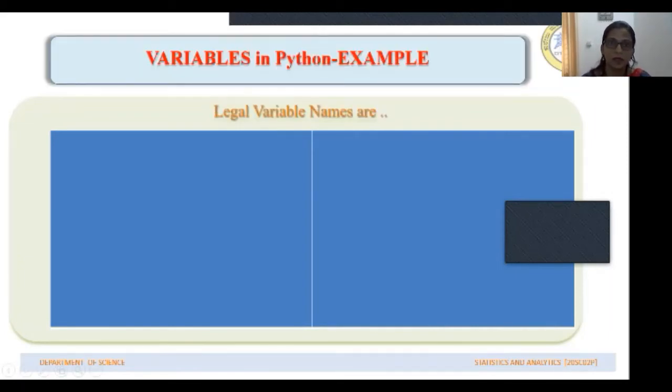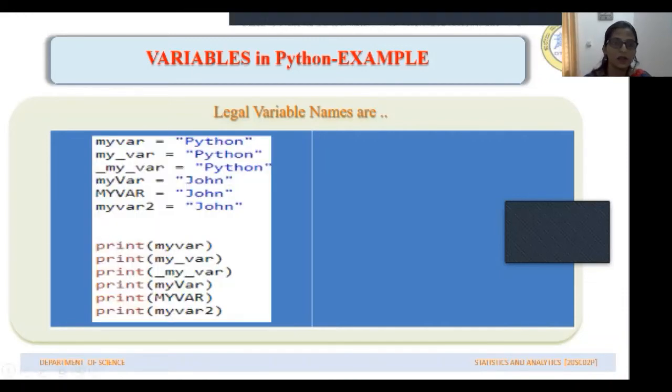See, these are the different ways how you can write variable names in Python. You can use underscores and letters, characters ranging from A to Z in small case or uppercase. The variable names can start with underscore, it can start with a letter, but it cannot start with numerics. But numerics you can use anywhere in between in the variable names.